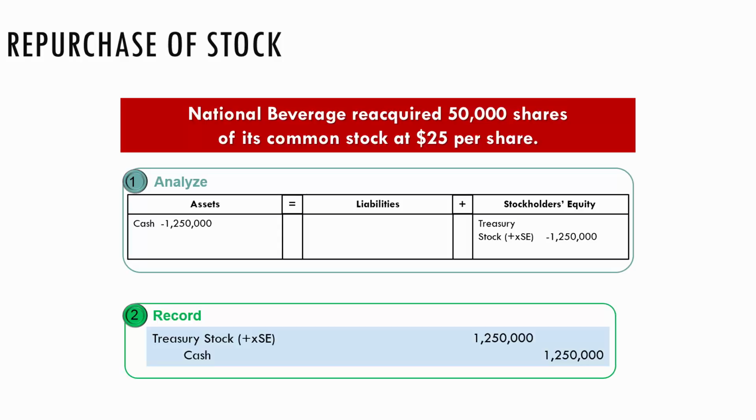Another thing that's confusing to students is students like to call this an asset and they like to think of it as investing. No, we cannot invest in ourselves. We can invest in other companies but not ourselves. So we have to call it an equity account. It's just an equity account with a normal debit balance called treasury stock. Again, there's no paid-in capital, there's no thinking about par on this stock at this point. We are just buying it back and we're putting it in at its cost, which is $1.25 million.